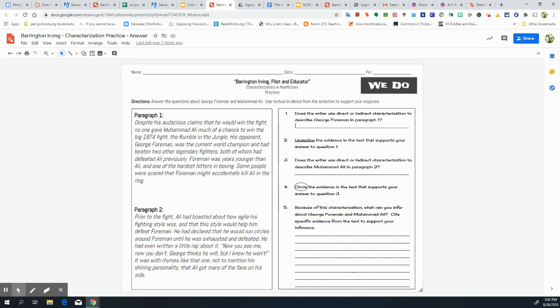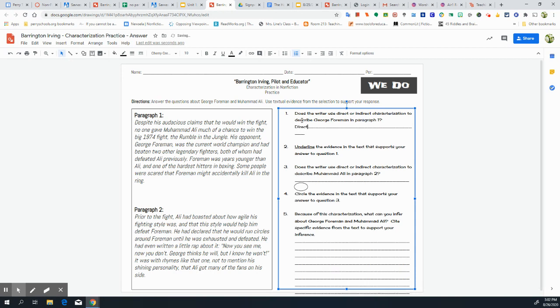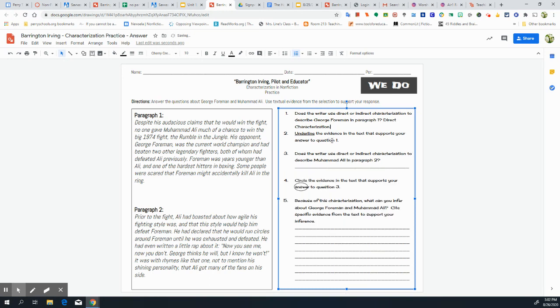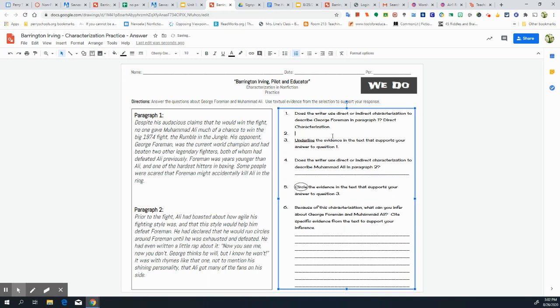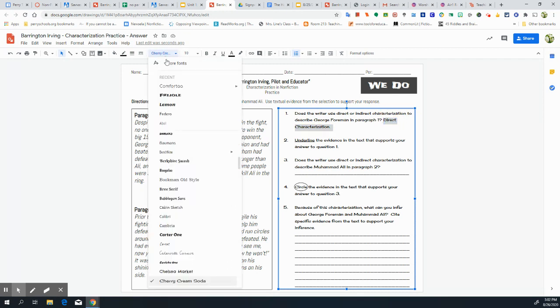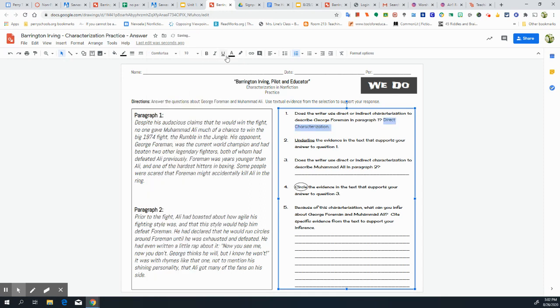So paragraph 1 is using direct characterization. Okay, so we're typing in that answer, direct characterization. All right, now I'm going to make it a different color and font to make it easier to read. So they are using direct characterization.